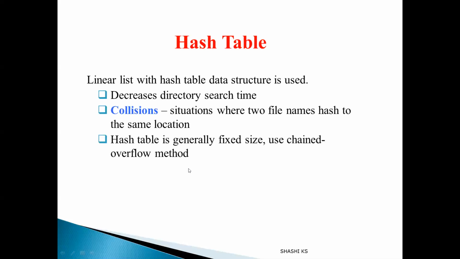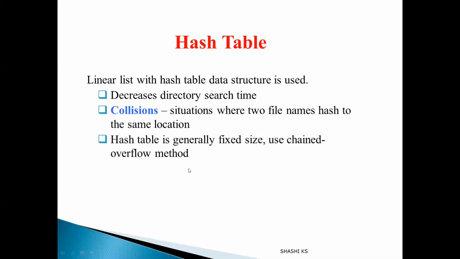In this chained overflow method, instead of storing one individual value in the hash table, each hash entry will maintain a linked list. We know that a linked list means a node with a pointer to the next node. So whenever more than one file name produces the same hash value, that new entry will be added to the linked list.